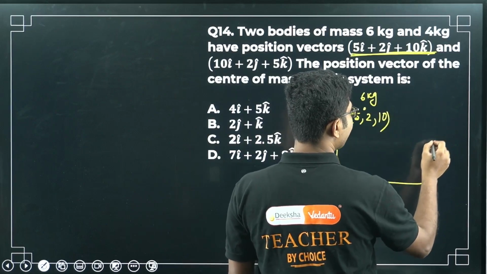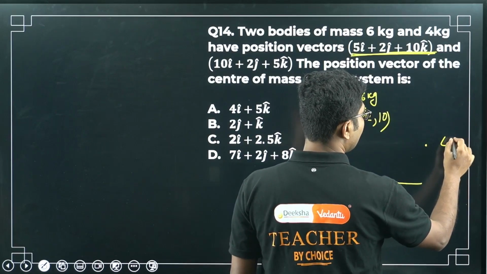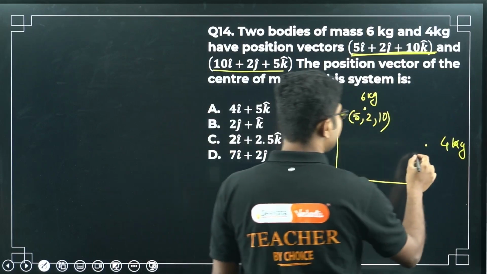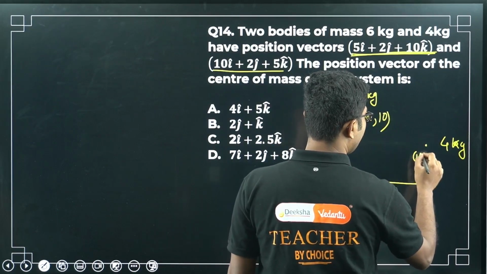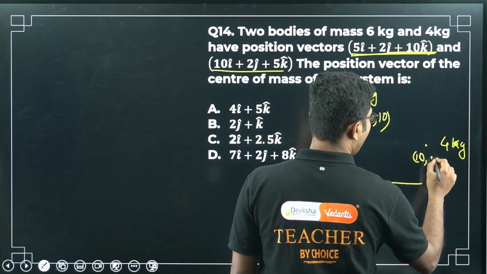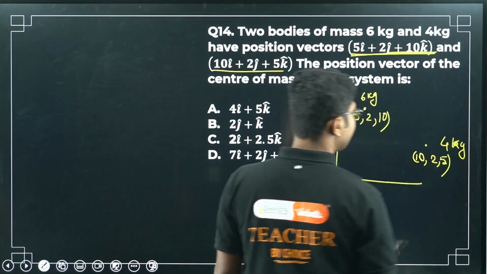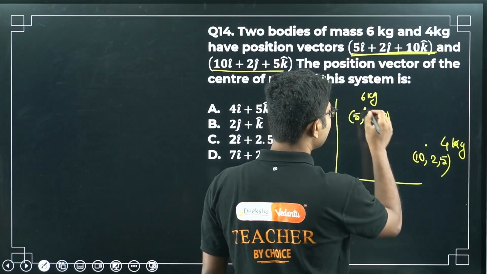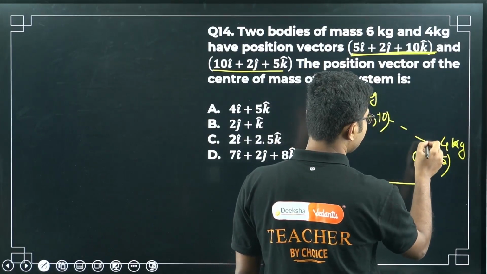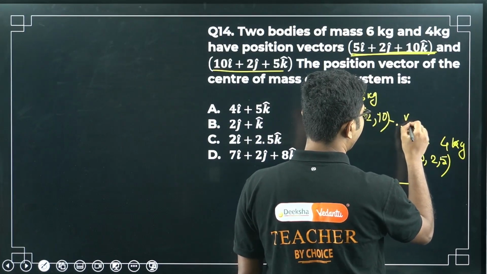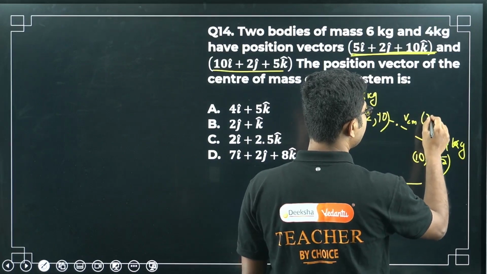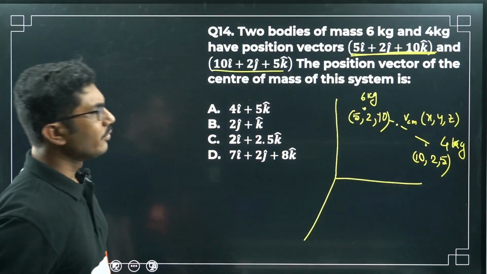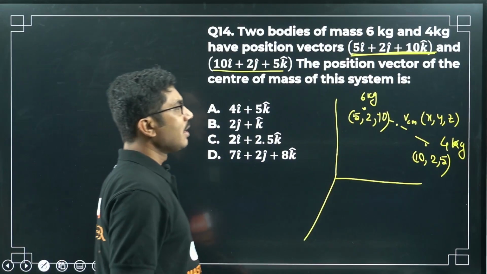Now another mass is 4 kg and it is located here. So its position is 10, 2, 5. This is the position of the two objects, and they have asked you to find the center of mass of these two objects. So there will be CM, VCM. Suppose this is x, y, z. So you have to find the position of this VCM.